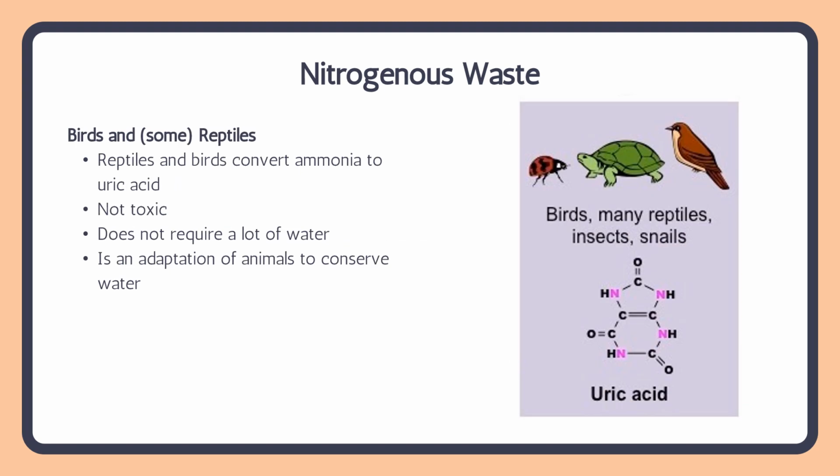Birds and some reptiles, however, are able to convert ammonia into uric acid, which is not toxic and does not require a lot of water. This is an adaptation that these animals have developed to conserve water, whereas in mammals, we have to use water to get rid of these wastes. These animals have evolved to not need to do that. And you've probably seen this if you've ever seen bird poop. Well, it's actually uric acid. It's very thick. It's the nitrogenous waste that the birds are getting rid of.